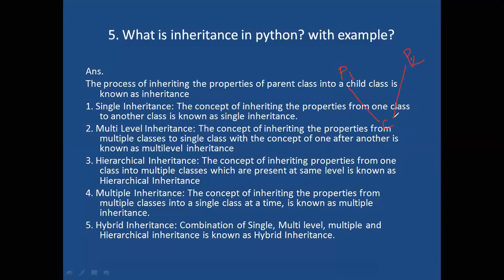Next one is hybrid inheritance. Hybrid inheritance means what? The combination of single inheritance, multi-level inheritance, hierarchical inheritance, and multiple inheritance is nothing but hybrid inheritance. Clear? So this is about what is inheritance in Python, with examples. Clear? So what is the next one?